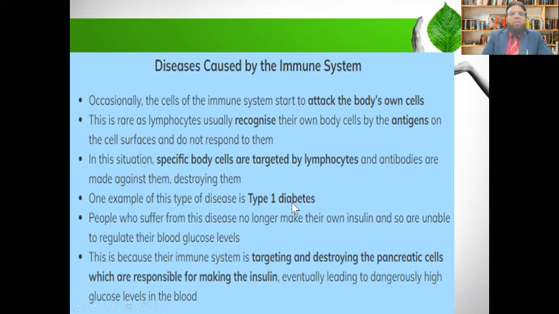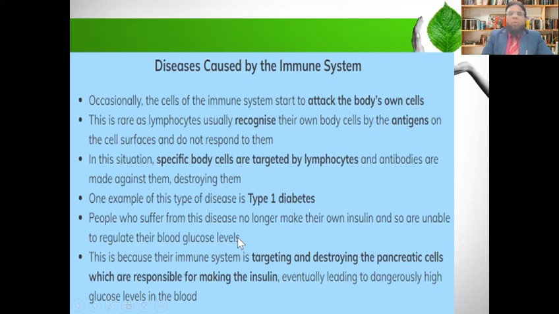In type 1 diabetes, what happens? Specific body cells are targeted by lymphocytes. Our own lymphocytes target our own specific body cells. People who suffer from this disease no longer make their own insulin, and so are unable to regulate their blood glucose level.